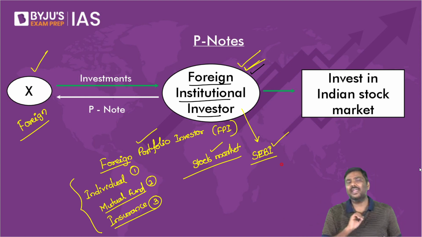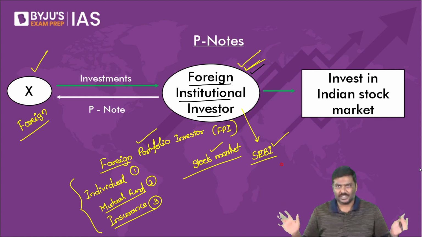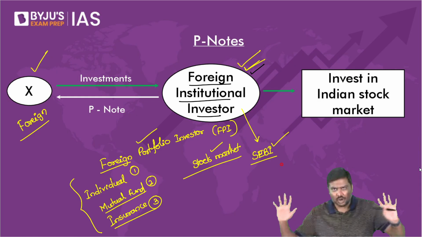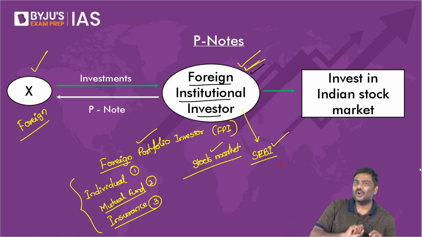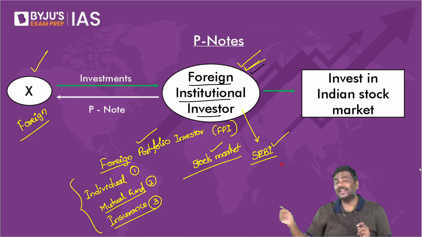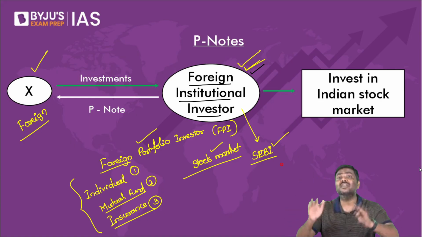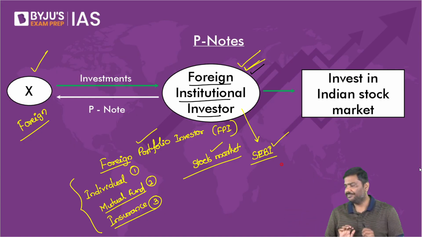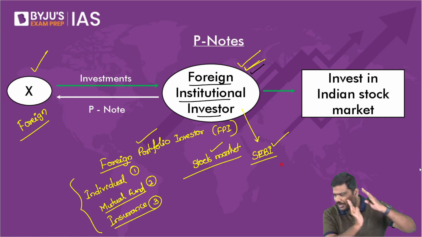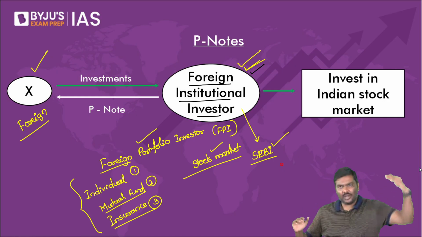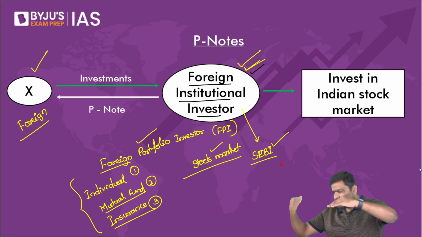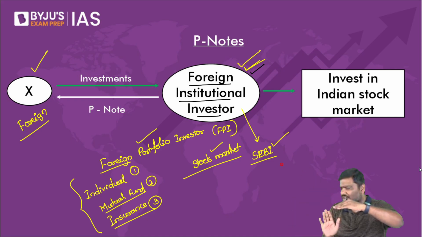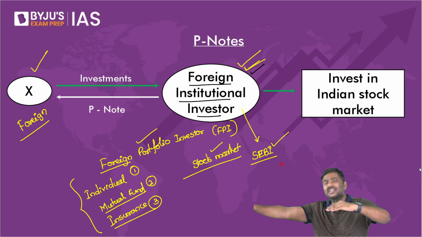Now, please tell me, if you do not want to do all of this, if you do not want to wait for so much longer, don't you think you will not be able to invest in Indian market if there is no other option available apart from this? Yes or no? If this is the only method, you will have to go through SEBI, right? Wait for 2 months, wait for 3 months, get the registration done. Only then you will be allowed to invest in India's market.